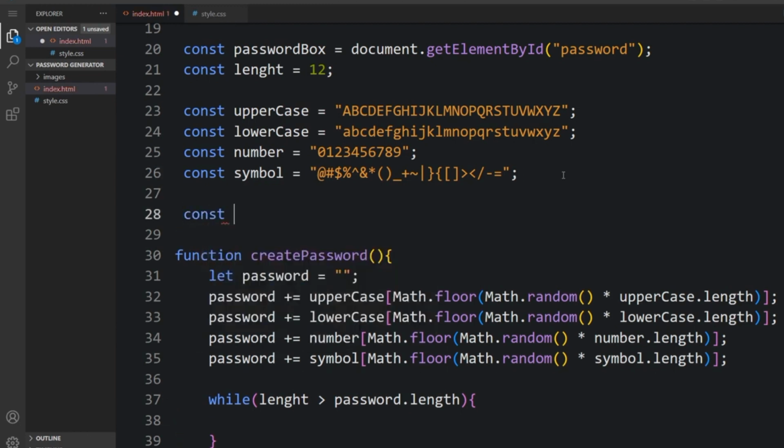So it got to be all caps, which means all the characters equals to uppercase plus lowercase plus number plus the symbol.